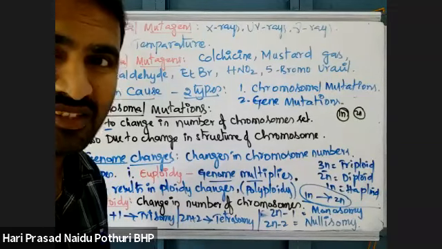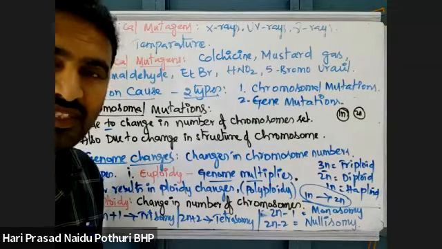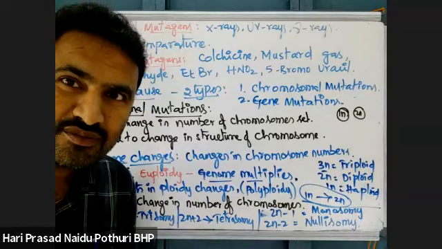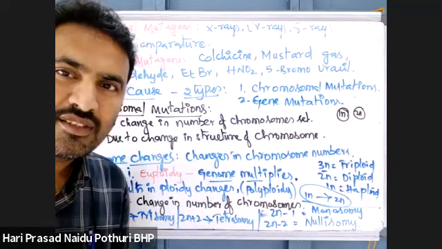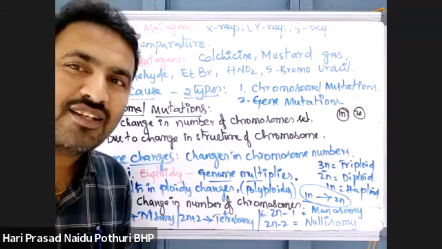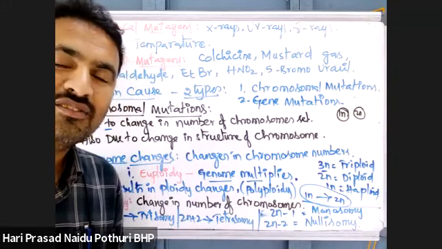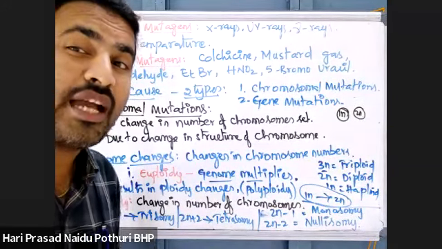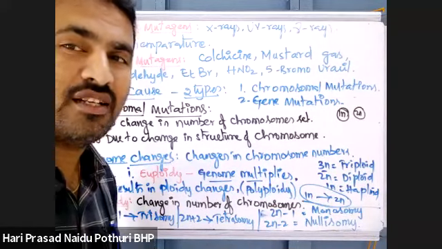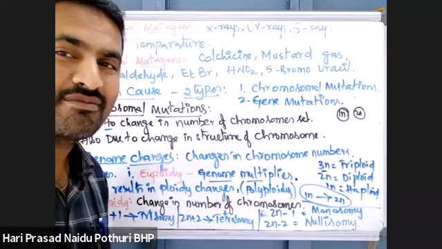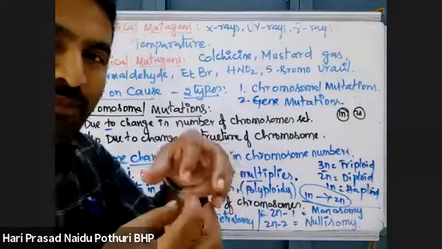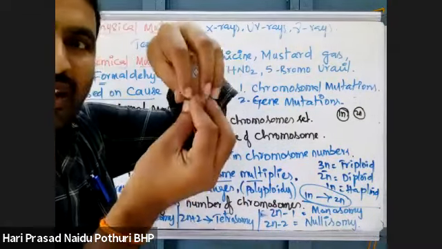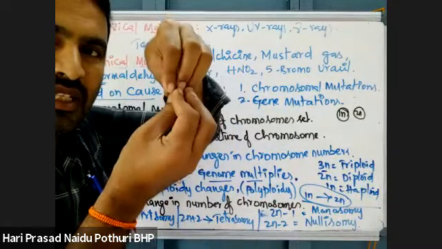Not cytokinesis. Where, Sri Harini? It is during anaphase of cell division. In anaphase, what will happen? Spindle fibers are attached to the sets of chromosomes at the equator.